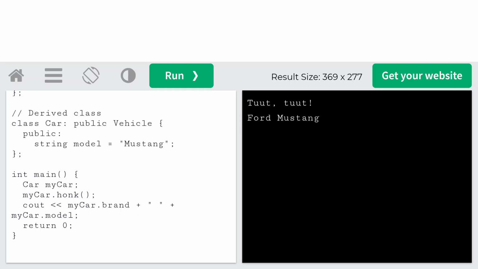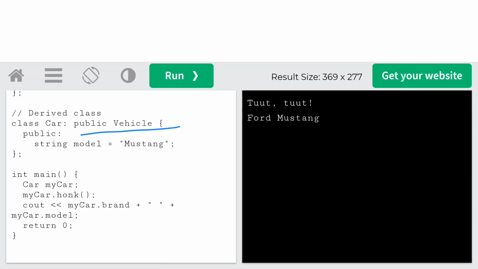In this class we create a derived class, because we access the base class by calling its name. So class car colon public vehicle represents that we created car as a derived class, and vehicle is the base class. So vehicle is a parent, car is a child.